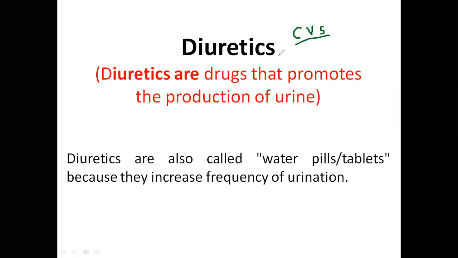See, in drugs, di means double, uretics means urine. So the drugs which increase urine output are known as diuretics. Diuretics are the drugs that promote production of urine. They are also called water pills or water tablets because they increase urine output.